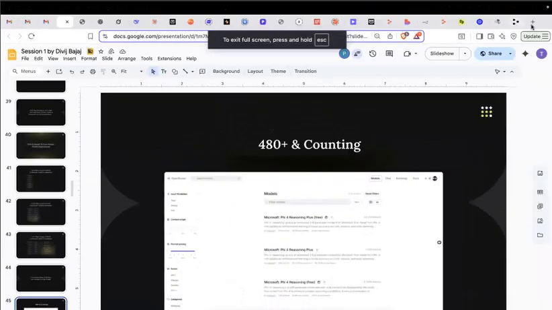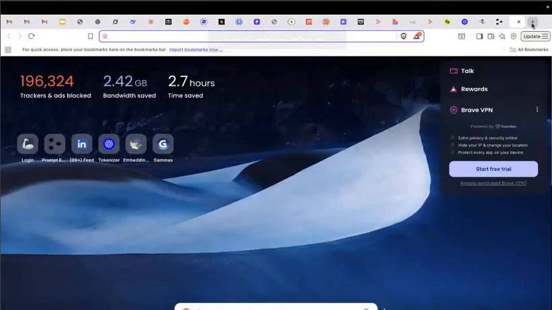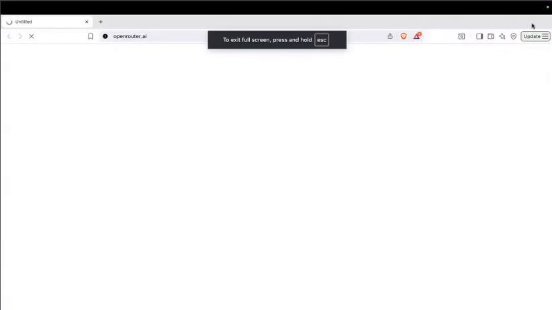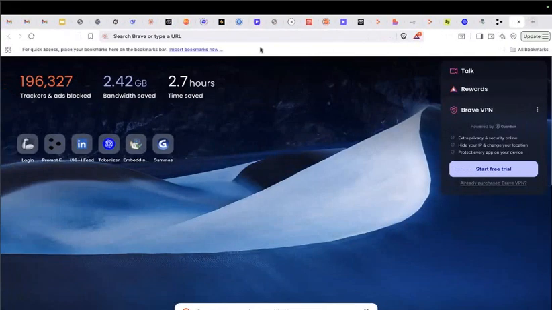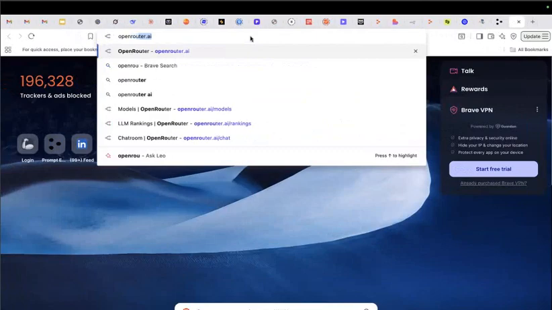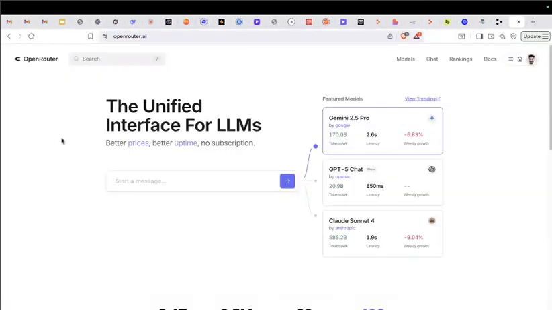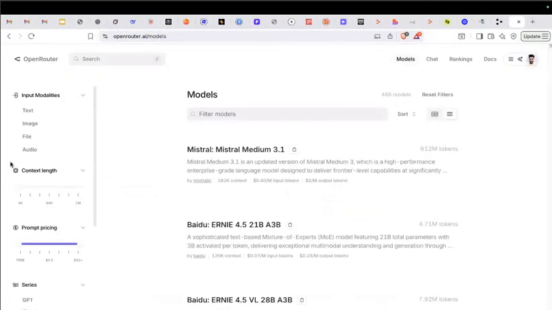What I generally do in these sessions is go and check it live so that we have a real-time count, and I keep on updating these models. Okay, I think yeah, I got the new link. For that, I am using OpenRouter. This is one of the websites, OpenRouter, where you can get all the models listed. I'll filter it on text, only text models, and you can see there are 485 models. Maybe something is missing, but it is near 485 only, even if you search on Hugging Face or anywhere. It comprises both open source and closed source.